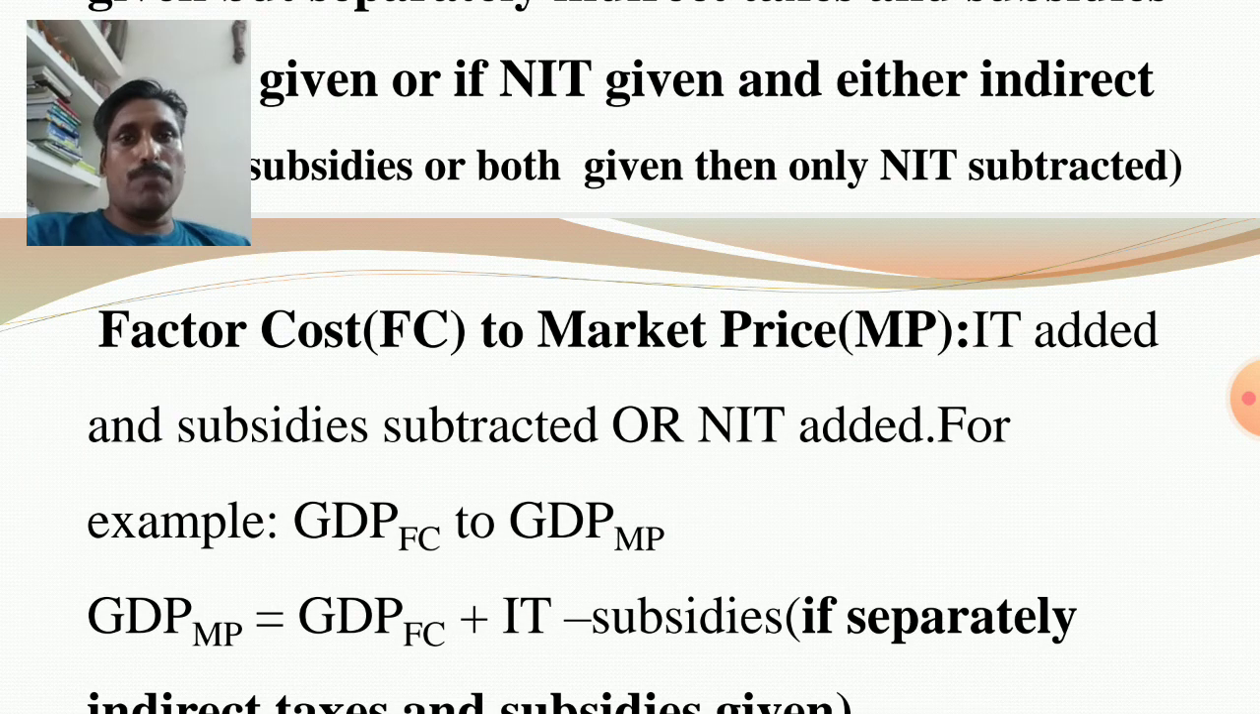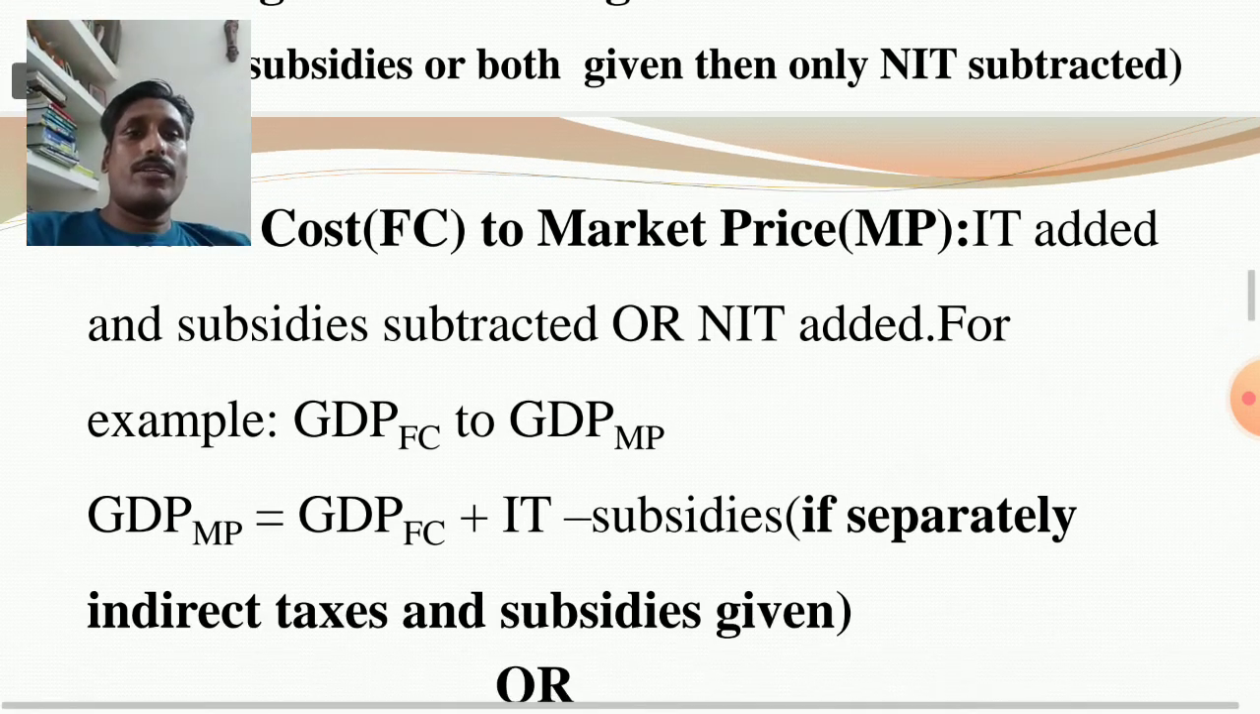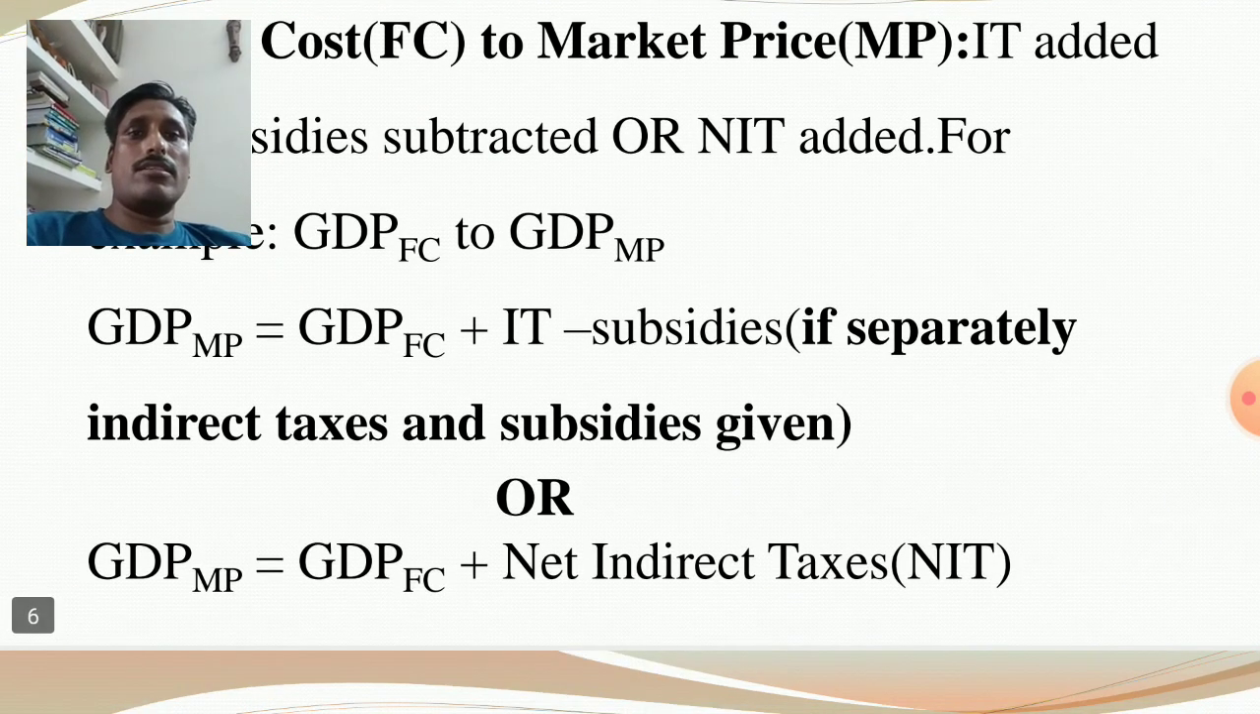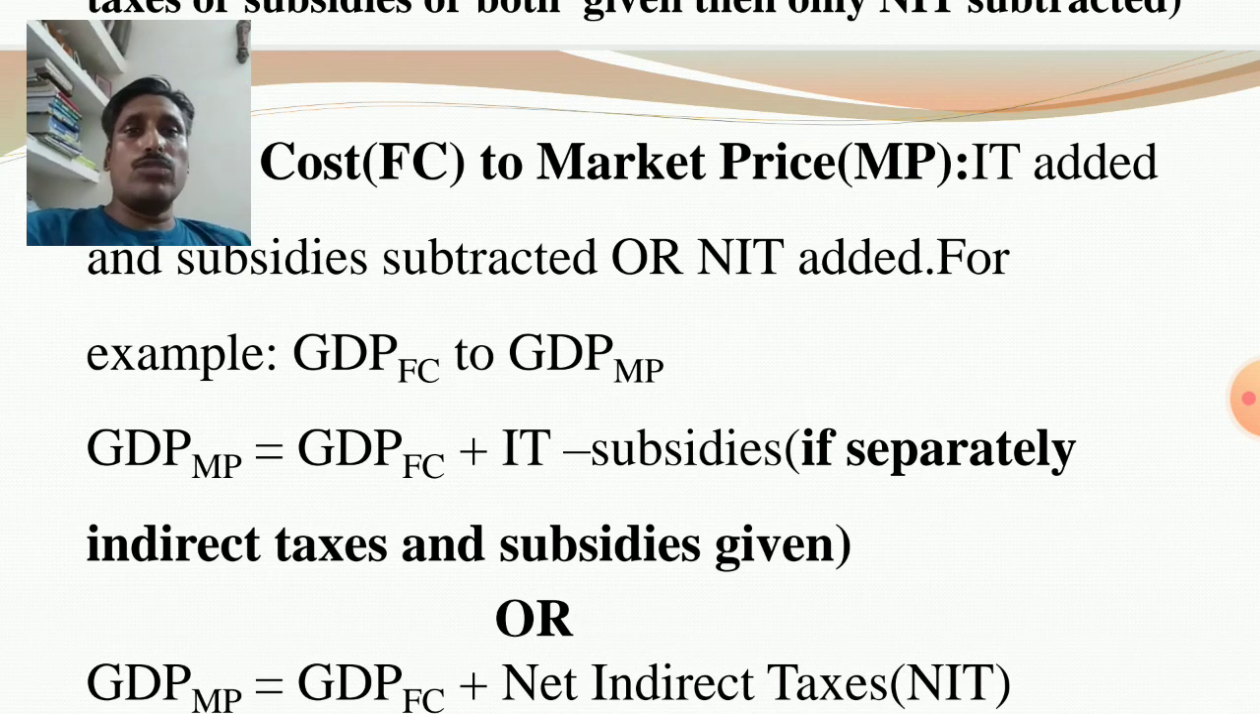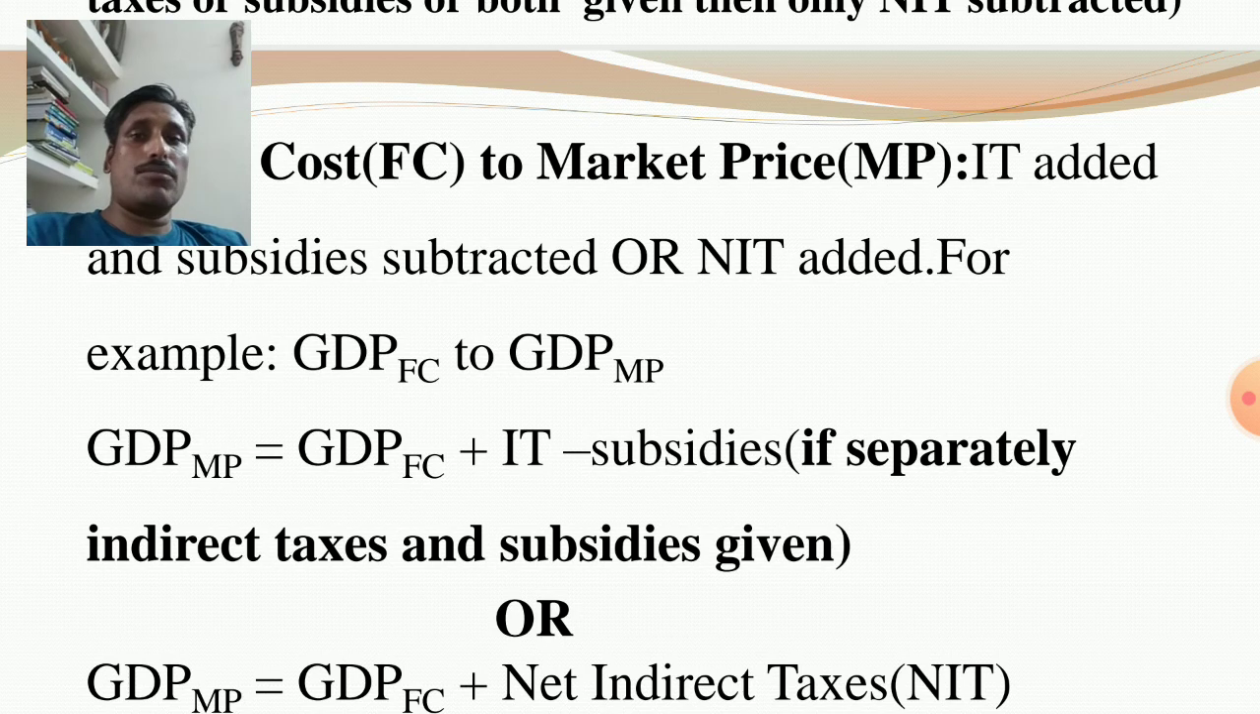When converting from factor cost to market price, indirect taxes are added and subsidies subtracted, or otherwise NIT is added. NIT is the difference between indirect taxes and subsidies. If IT and subsidies are given separately, then add indirect taxes and subtract subsidies. If NIT is given, then directly add NIT. Same thing here, as I discussed. For example, GDP-FC to GDP-MP: GDP-MP is equal to GDP-FC plus IT minus subsidies.